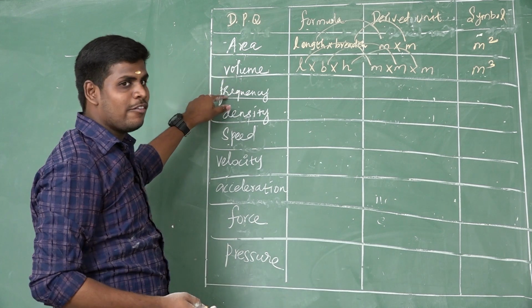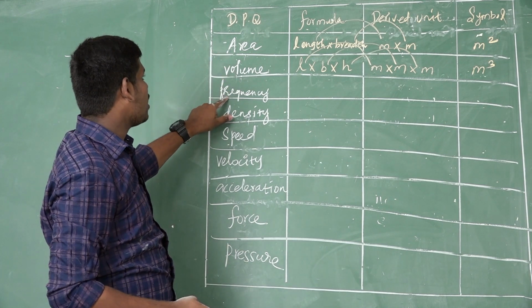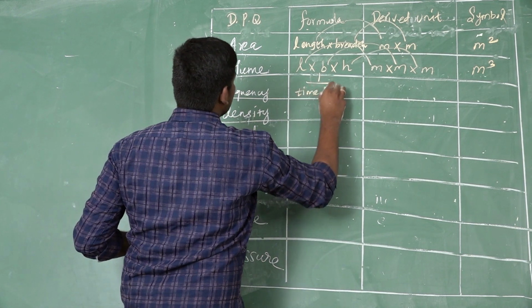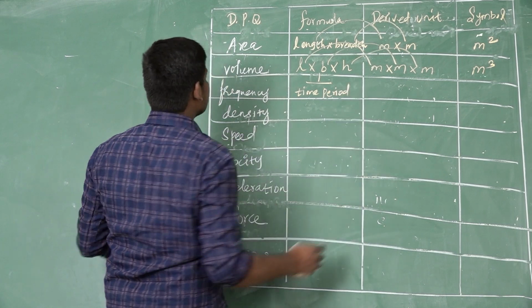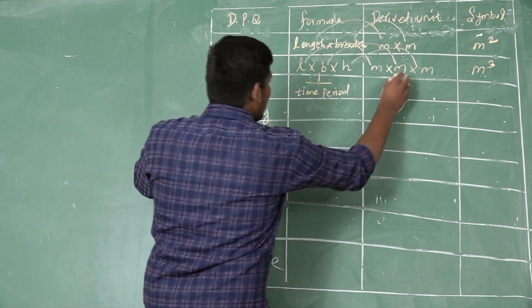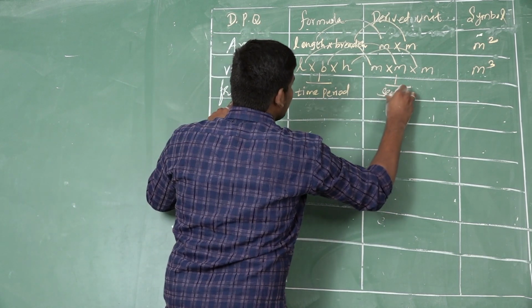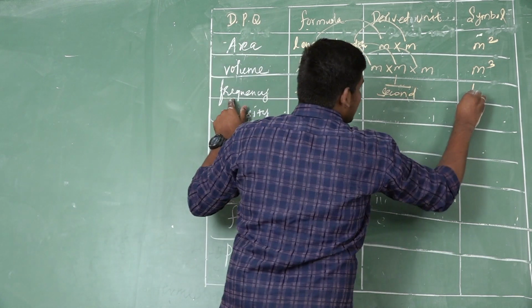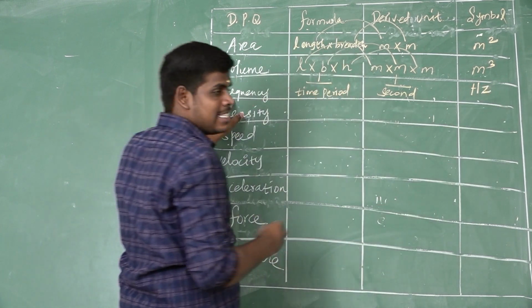And third one is frequency. What is the formula to calculate the frequency? 1 by time period. So what is the derived unit of frequency? 1 by time period. We know very well, the unit of time is second. So what is the symbol of frequency? Hertz. That is denoted by Hz.